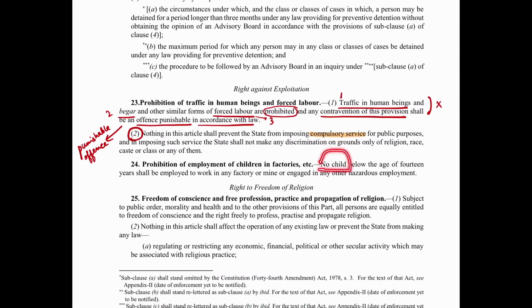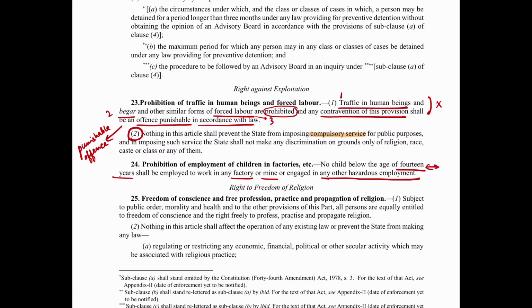It says no child, because for children there has to be a certain cut off age. So no child below the age of 14 years. So here the cut off age is 14 years. No child shall be employed to work in any factory. What are the areas which are mentioned here? Factory is mentioned, mine is mentioned, or engaged in any other hazardous employment. Hazardous means where there is a danger of any kind to the child. So we cannot make children up to 14 years of age work.